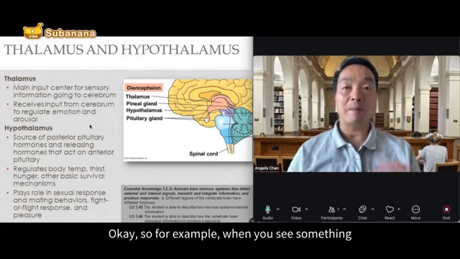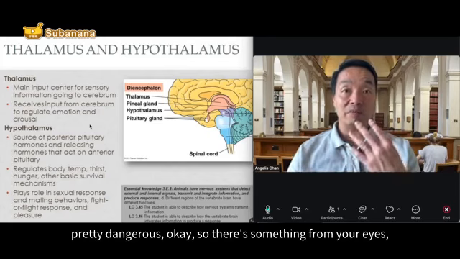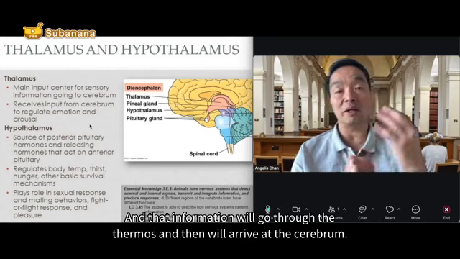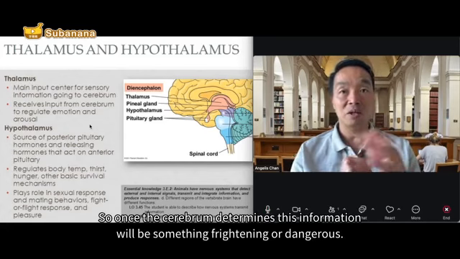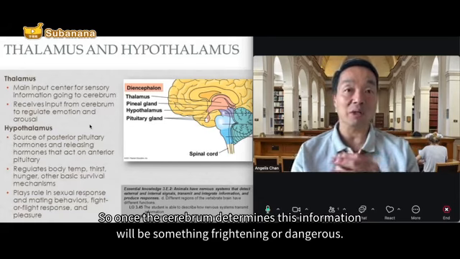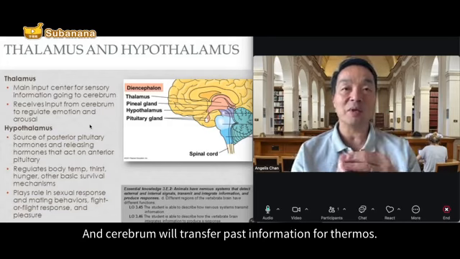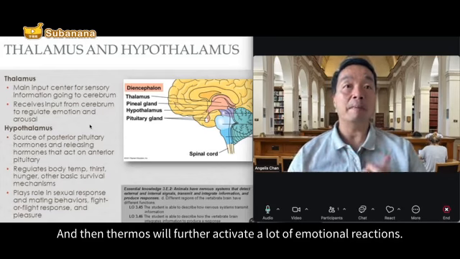For example, when you see something pretty dangerous, the information from your eyes will go through the thalamus and arrive at the cerebrum. Once the cerebrum determines this information is something threatening or dangerous, it will transfer the information back to the thalamus, and then the thalamus will further activate a lot of emotional reactions.